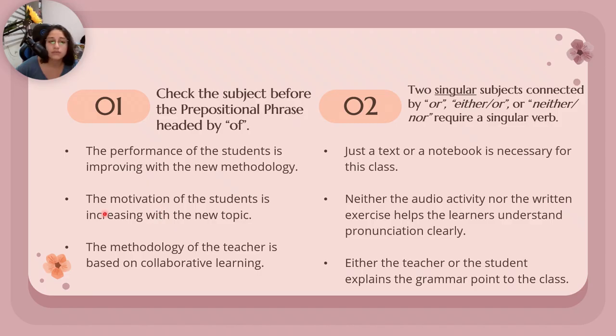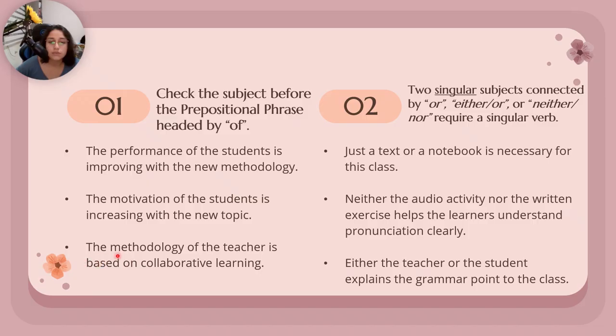And then we have the same case here. The motivation of the students is increasing with a new topic. Here again, we have the motivation, then the of, and then the students. The students is again plural, but we are not going to use are, because the subject is still the motivation and it is the third person.